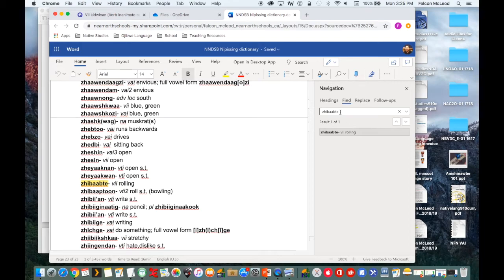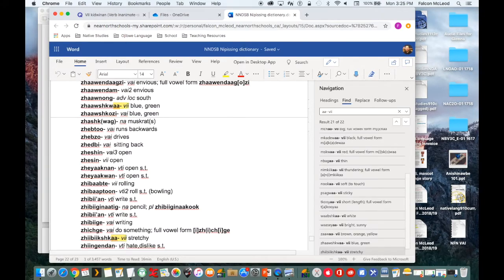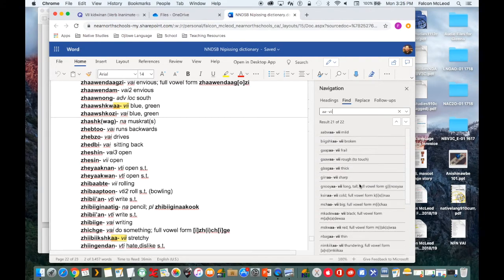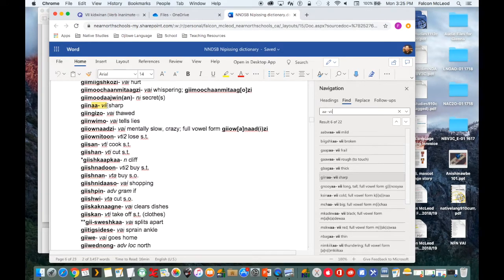So one little nifty trick I like to do for that is, for ones that end in a vowel sound, I'll type in a vowel sound. Let's try double A. And then I'll put a dash, space, VII. And then you're left with all these examples here that you can just use to input for your answer. So we can use like sharp. Here's sharp. Gina, VII, sharp.